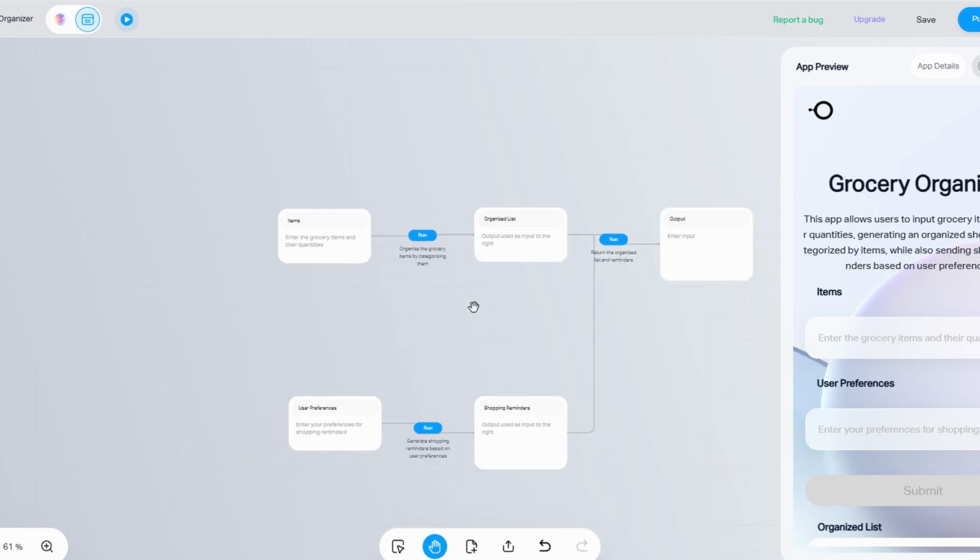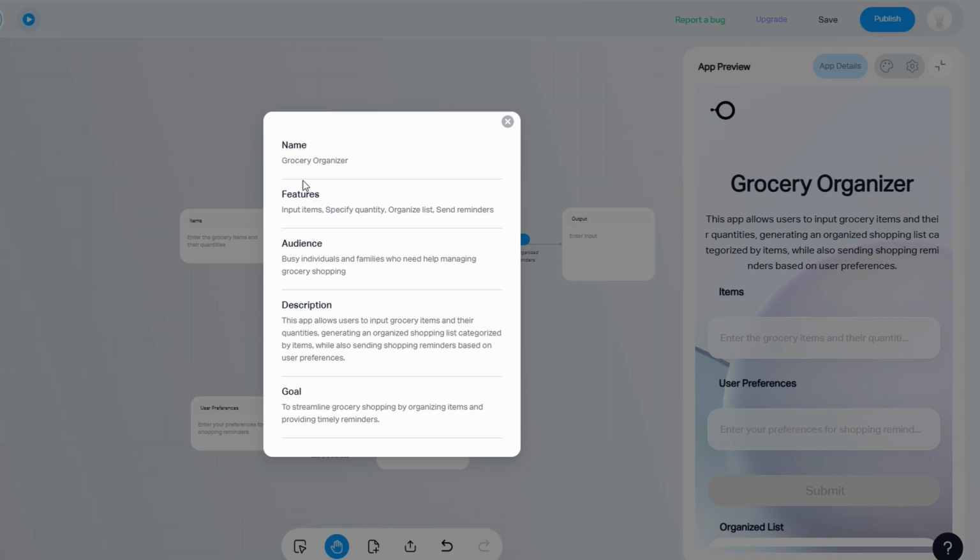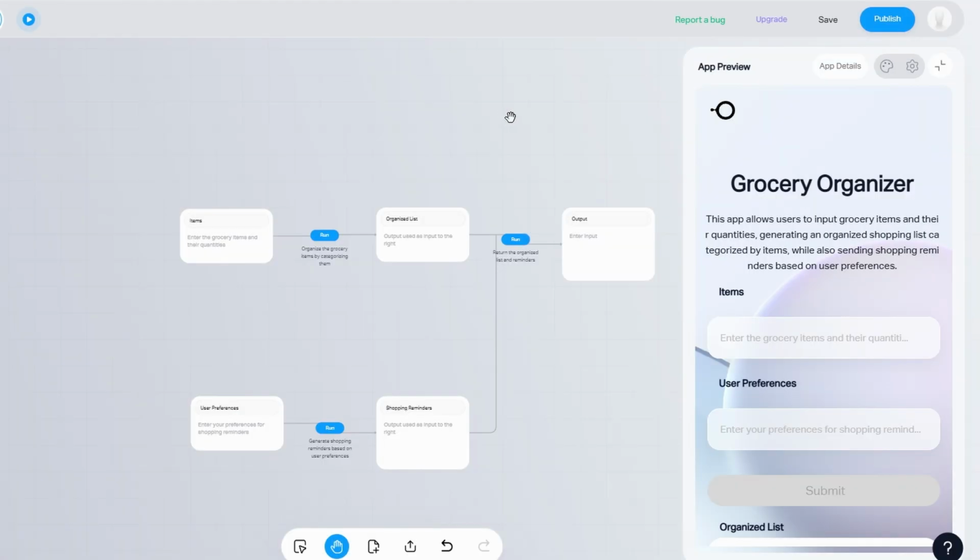Once you've put together the basic structure, it's time to dive into testing your app. Enter some sample data to evaluate how well your app performs. For example, if you're building a budgeting app, try entering different income and expense amounts to see if it calculates the remaining balance accurately. Or if you're working on a product recommendation app, input a variety of user preferences to check if the suggested products match their criteria.